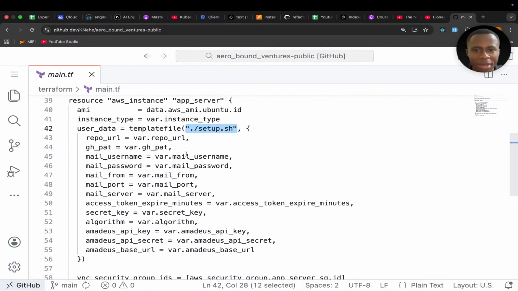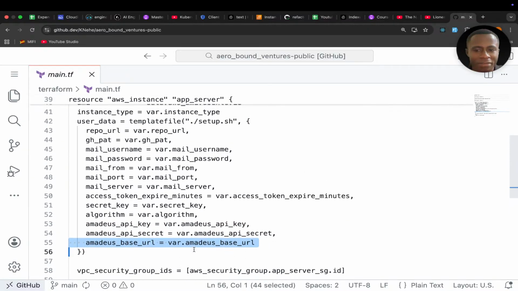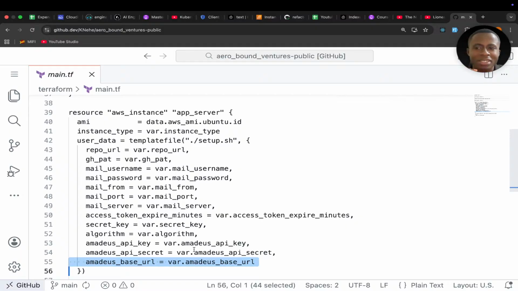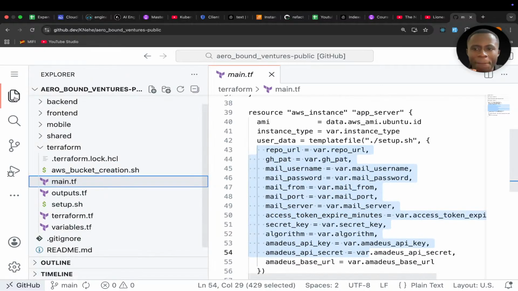It takes in a number of environment variables, like the repo URL, the GitHub personal access token, the mail username, mail password, mail from, mail port, mail server, the access token expires, the secret key, the algorithm for signing this key, Amadeus API key, Amadeus API secret, the base URL. So when it takes in these environment variables, they are passed on to that actual file.